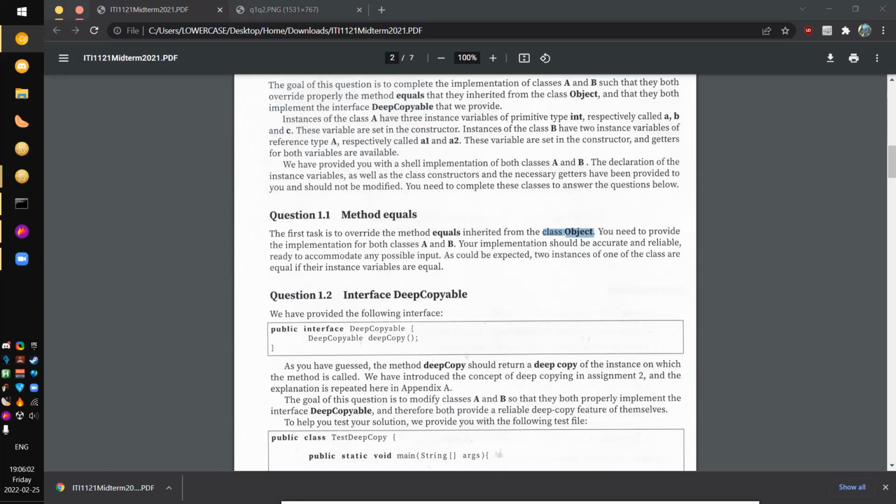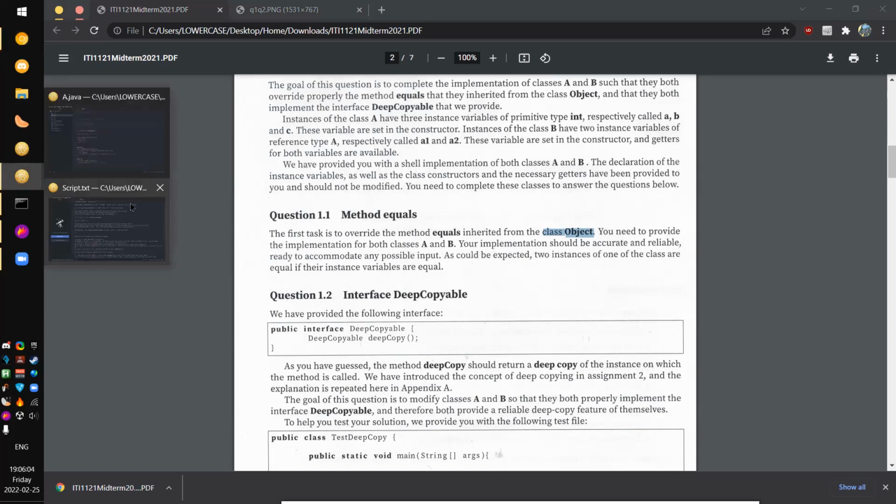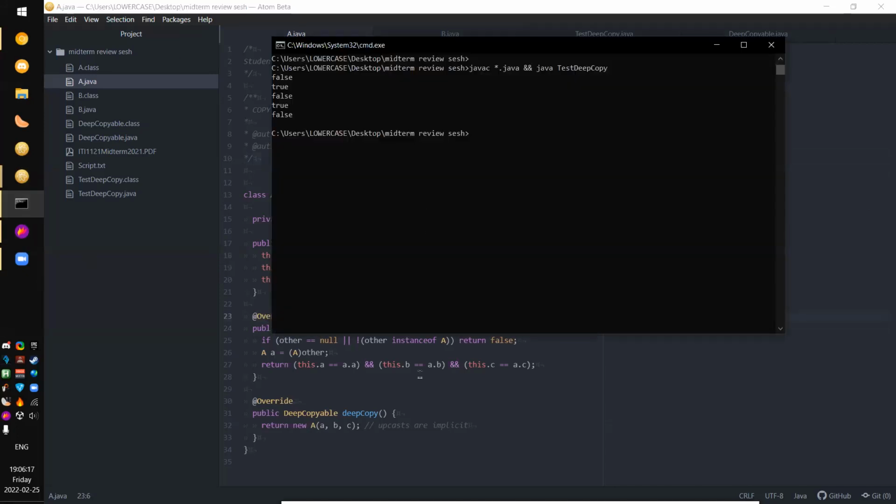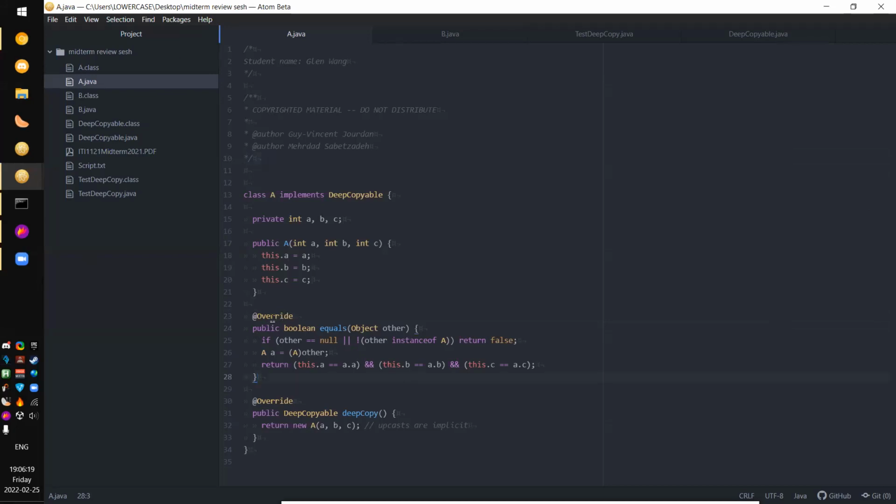Here, if we take a look at equals in class A, we see that we have the Override tag. This is not strictly necessary. What this does is, if you were to try to compile our code and this doesn't actually override something, your compiler will tell you. So I'm putting this here for clarity.